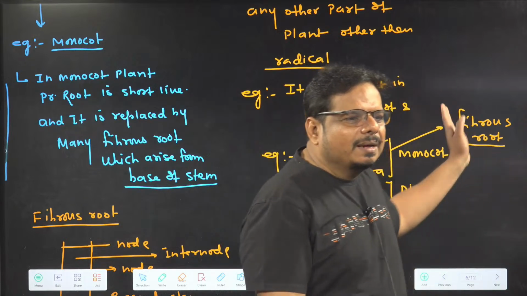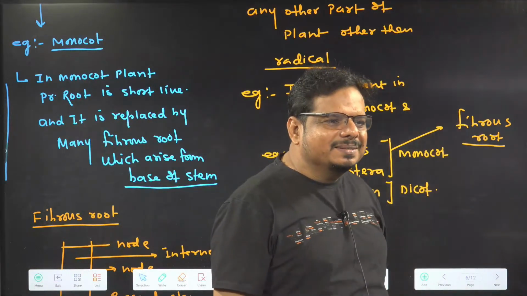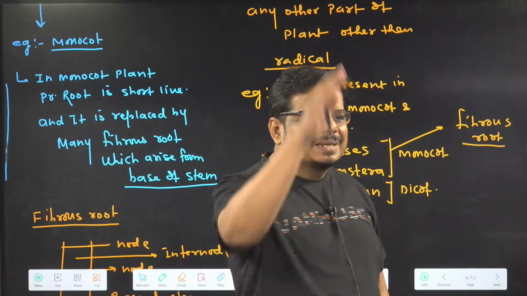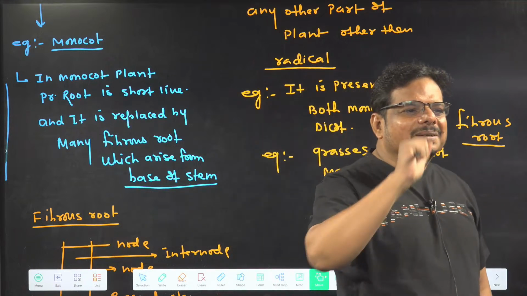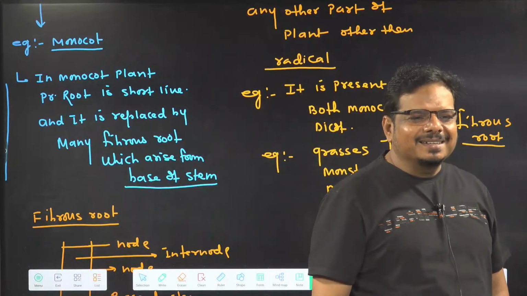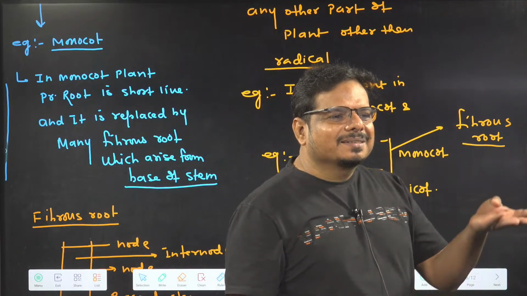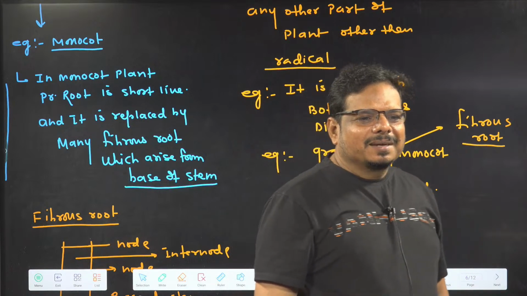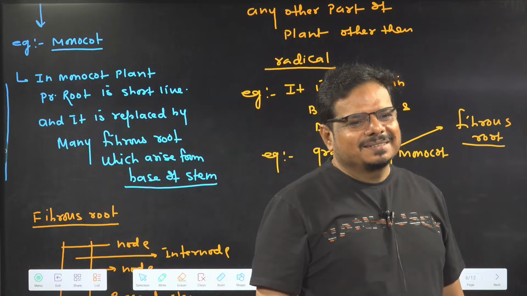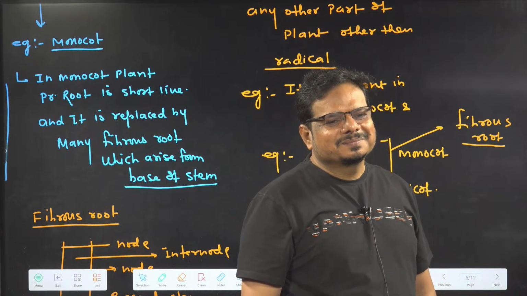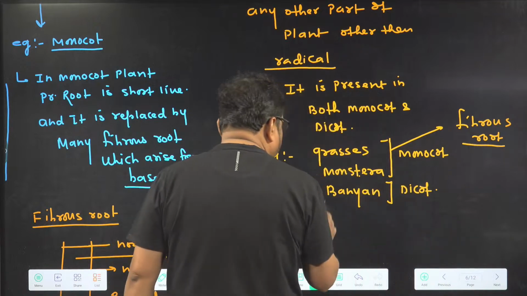Otherwise, hundreds of examples of fibrous root are there. Hundreds of examples of adventitious root are there. Hundreds of examples of tap root are there. Getting the idea? But in tap root, what will they ask? Mustard they will ask. Understanding the idea? In adventitious root, what will they ask in exam? They will ask about what? Grasses, monstera, and what else will they ask? Tell me. Banyan.